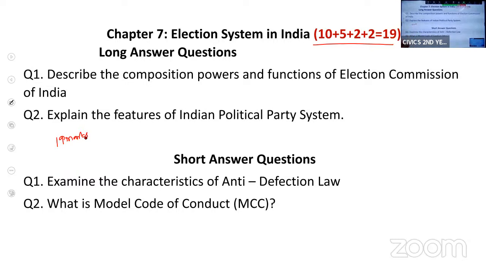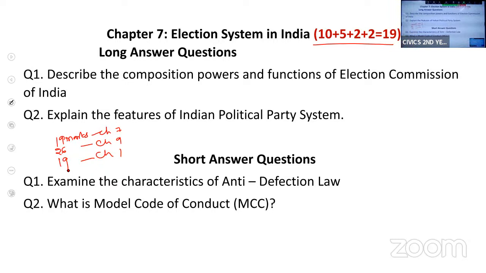So for students who couldn't clear their second year civics paper, if you are learning chapter 7, chapter 9, and chapter 1, chapter 9 has a weightage of 26 marks, chapter 1 has a weightage of 19 marks.